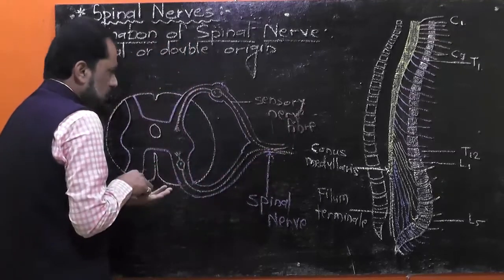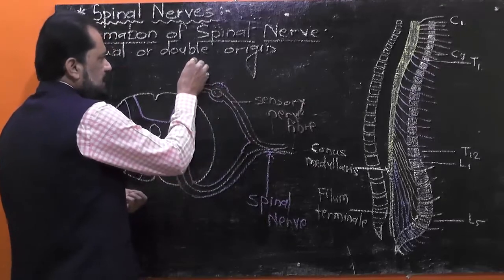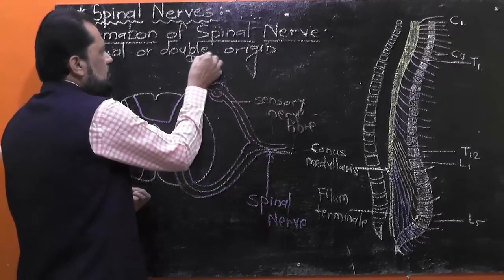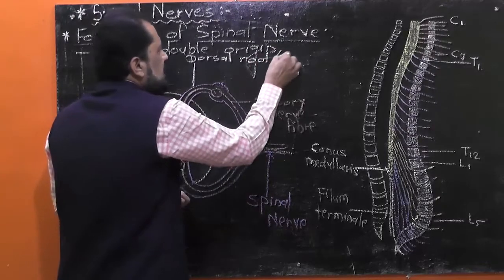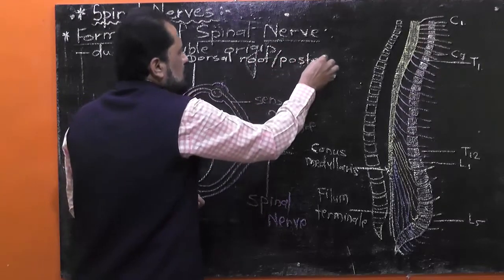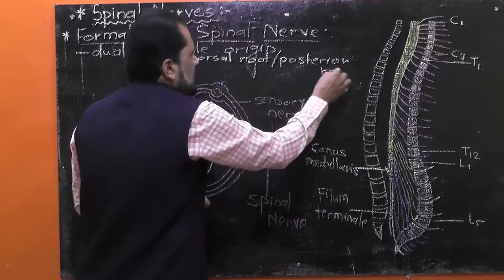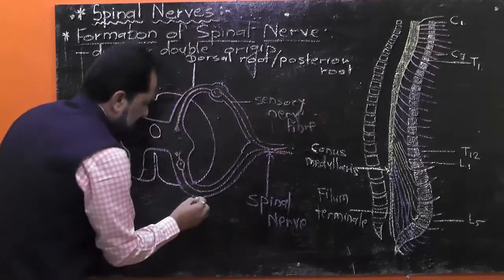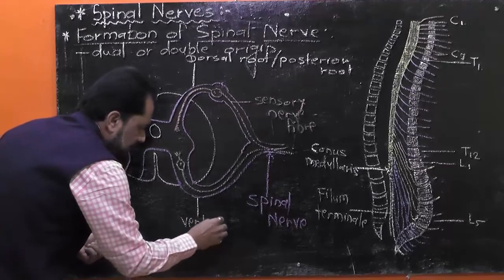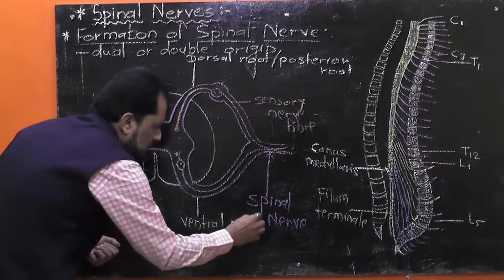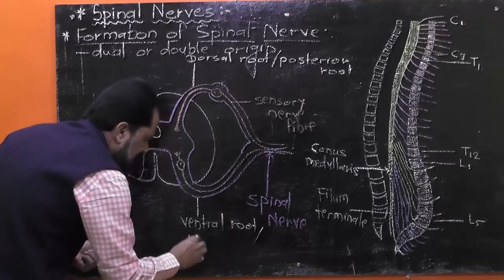You must know this structure: it represents the dorsal root, or it may be known as posterior root. And this structure represents the ventral root, or may be known as anterior root.